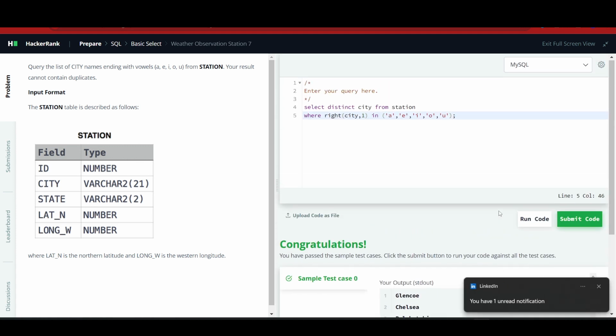Yeah, and we can see that our answer is right. And finally, we can click on the submit button.